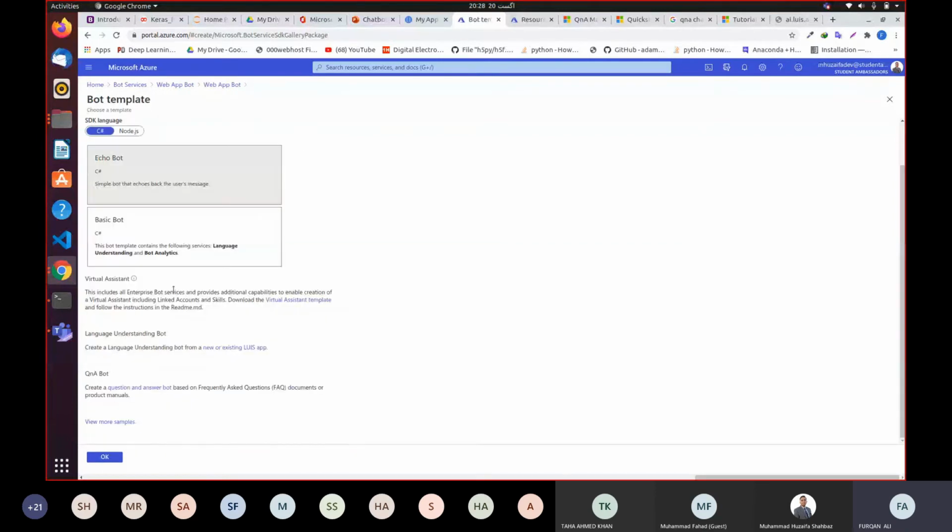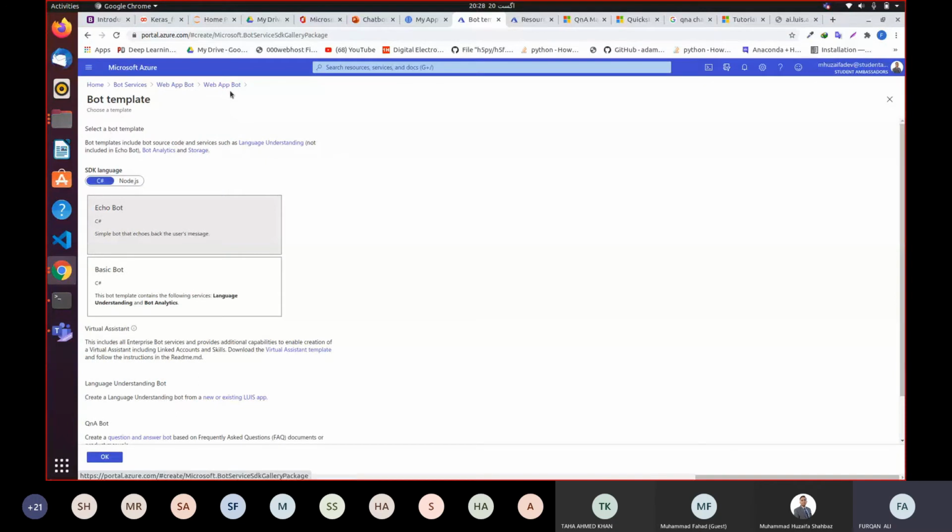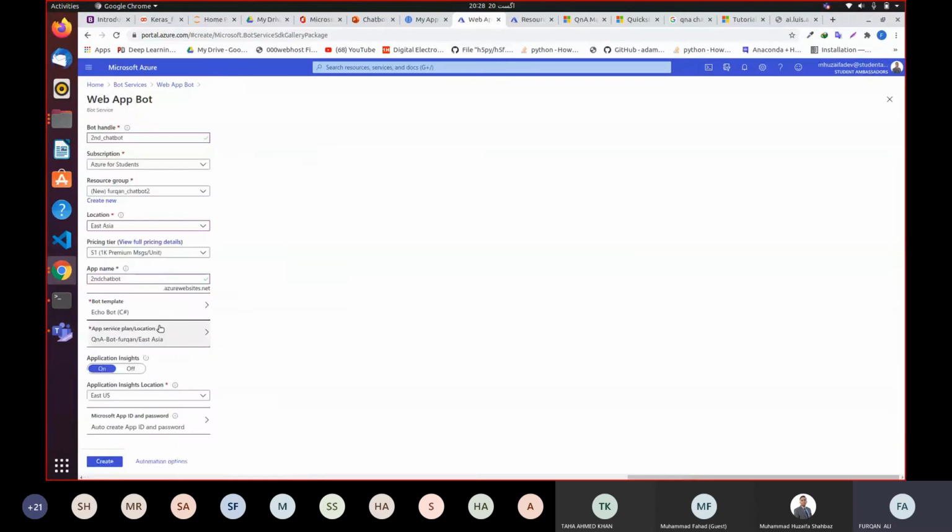Keep it default. Go back, and keep that default as well. App service plan location, don't change it, otherwise you will get an error when you are creating this application. And over here, for application insights, change the location as well. Make it East Asia, as we have done for the above ones as well. So I'm gonna say create.